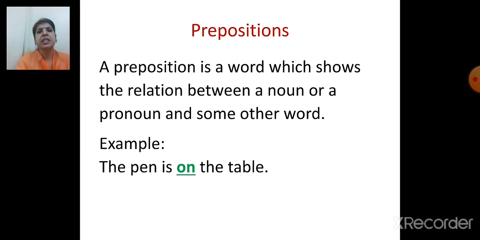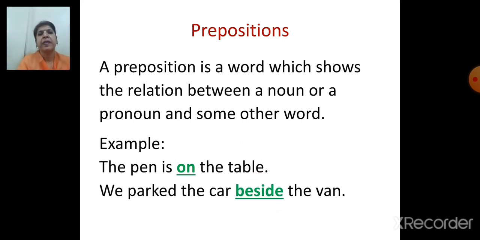It is on. It shows a relation between the nouns pen and table. Next is, we parked the car beside the van. Here the preposition is beside, and it tells us a relation between the nouns car and van.